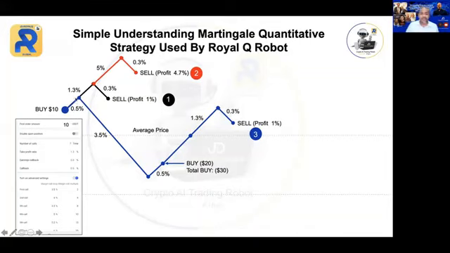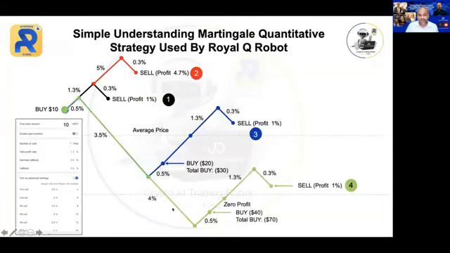Now the fourth scenario, the market further goes down all the way. Can you see the second call, which is 4%? So 4 plus 3.5, the market goes down all the way by 7.5% from the average price. Thereafter, there is a callback of 0.5. So what happens? It will now buy at 4 times my first order, which is $40. But now I have a trade, am I right? I have an earlier trade at $30. So it will then add up. So now I will have a cumulative order, which is $70 here.